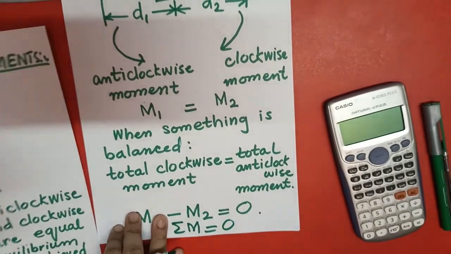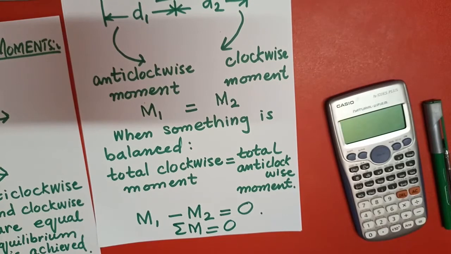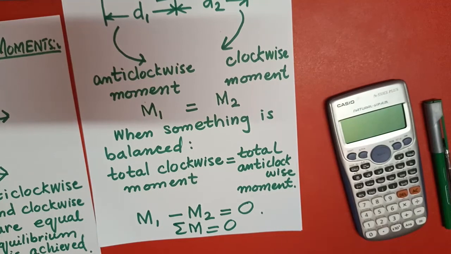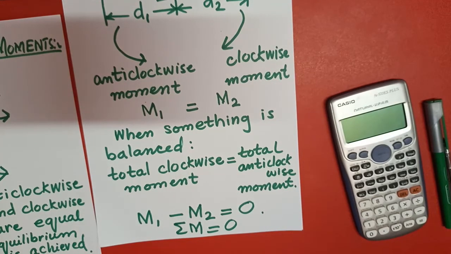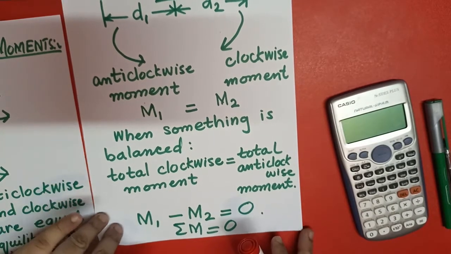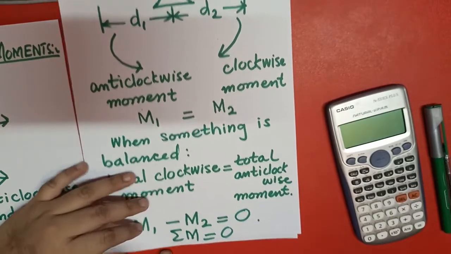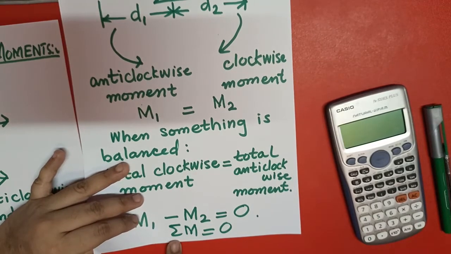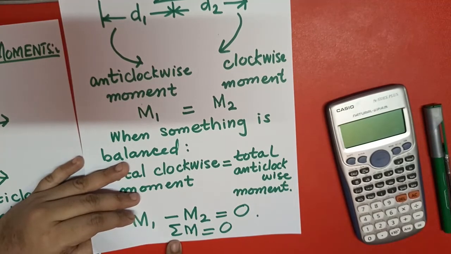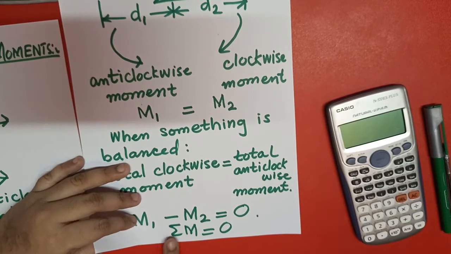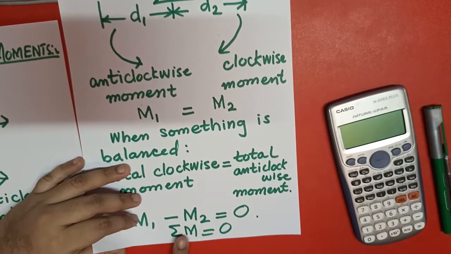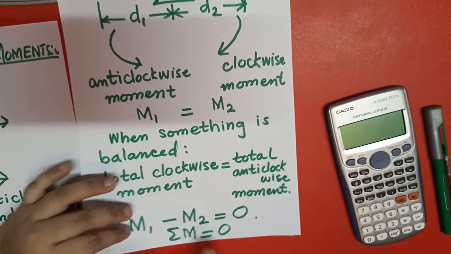We have already seen that when we have the equilibrium condition, the summation of horizontal forces is equal to 0 and the summation of vertical forces is also equal to 0. We are talking about static equilibrium conditions, so the summation of all the moments is equal to 0 if we have the equilibrium condition.